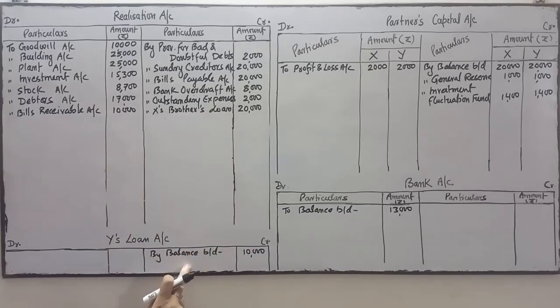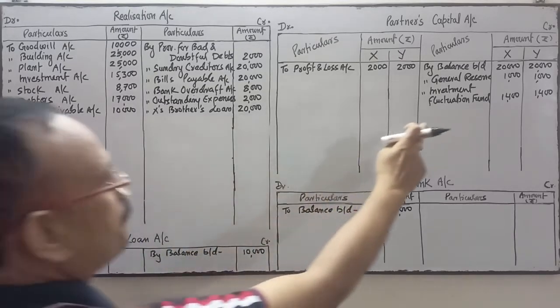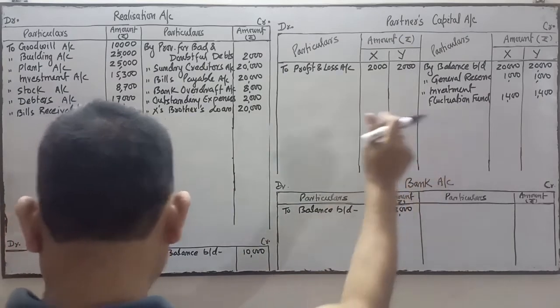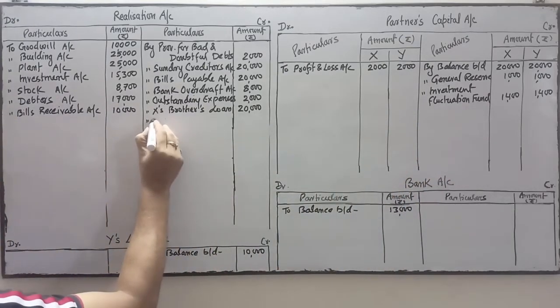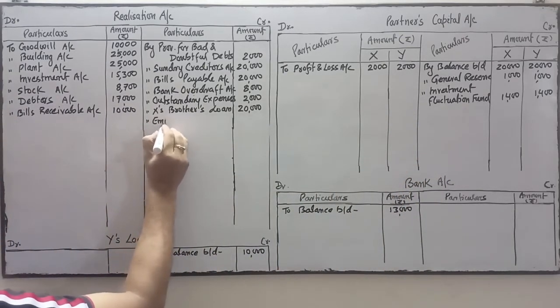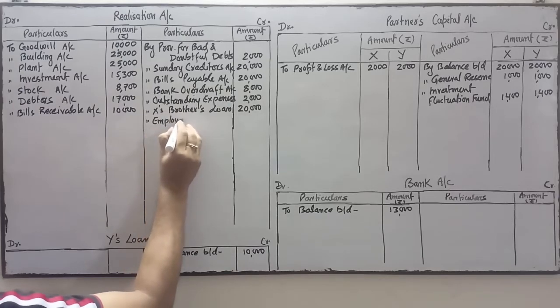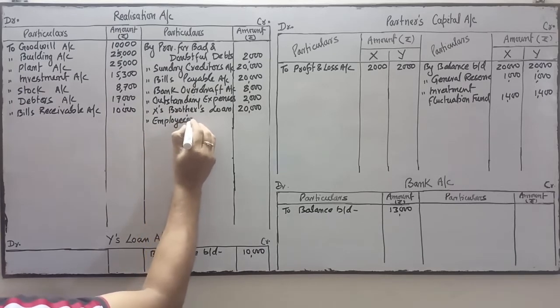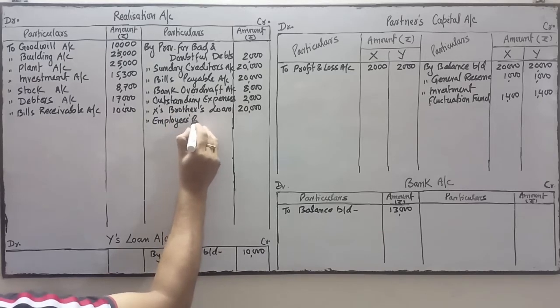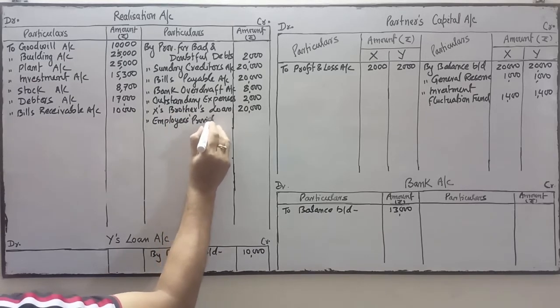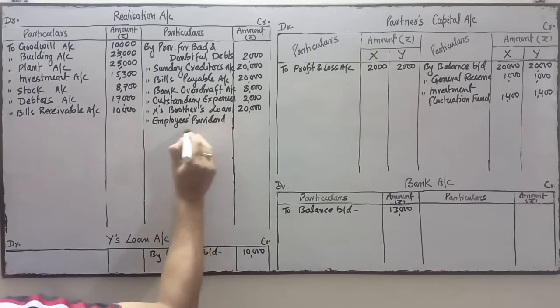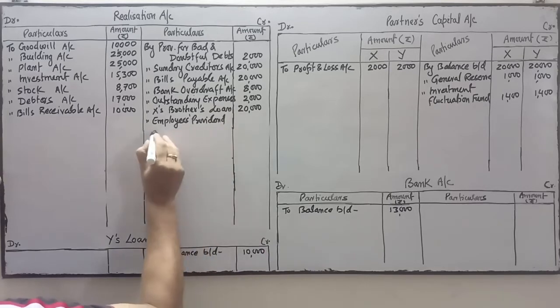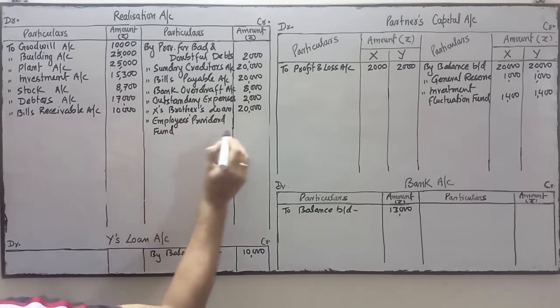Investment fluctuation fund is here. Employees provident fund is an external liability.